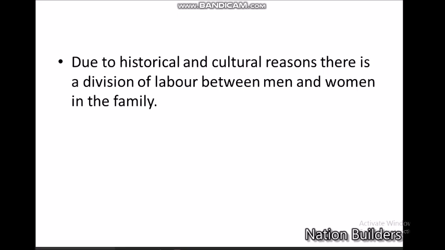Sakal's mother Shira cooked food. We have seen this one. She cleans utensils, washes clothes, cleans the house and looks after her children. Sakal's father Butta cultivates the field, sells the produce in the market and earns money for the family.